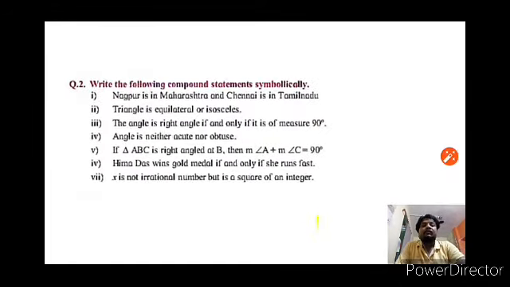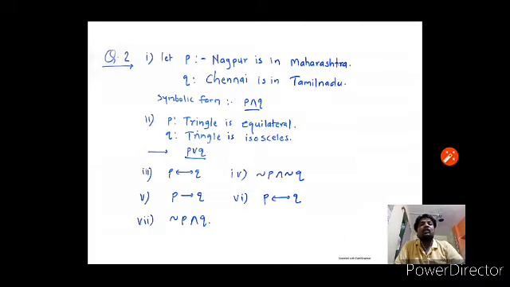Next one. Hima Das wins gold medal if and only if she runs fast. It is an if and only if statement. Therefore, it is a biconditional. Symbolic form is P if and only if Q. See the answer 6: P if and only if Q.